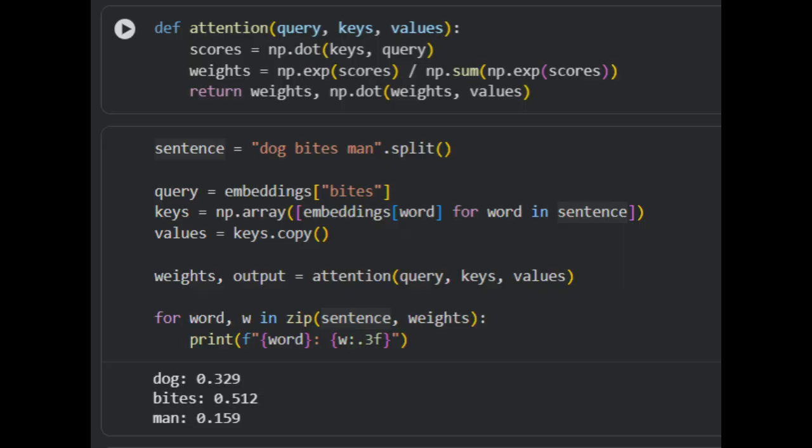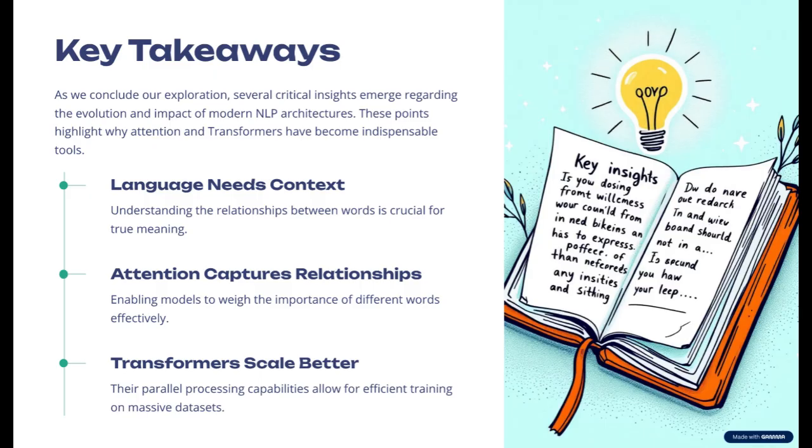And because of this entire concept of attention, we can see how transformers and the latest AI concepts are being developed. So that was it for this video. In this video we have learned about bag of words, and the problem with bag of words is that it treats all words equally. We have also seen how attention is important and how context is built using it.